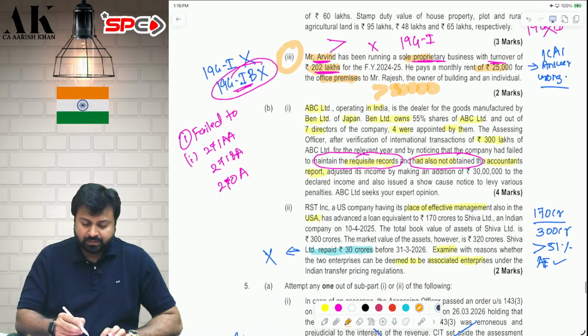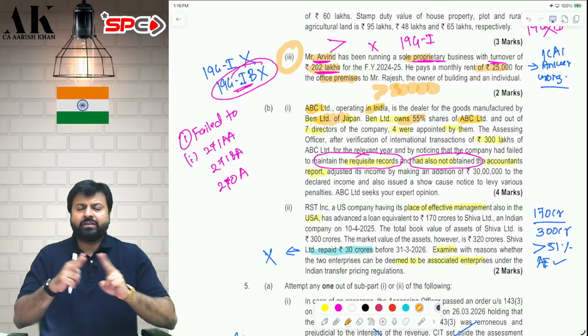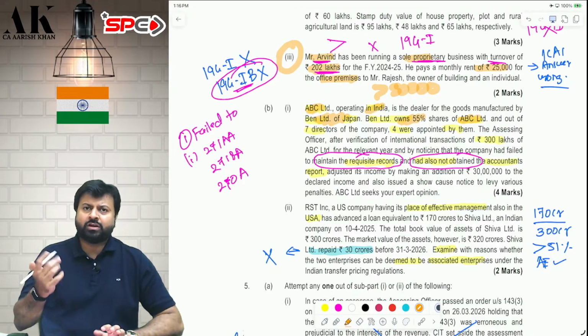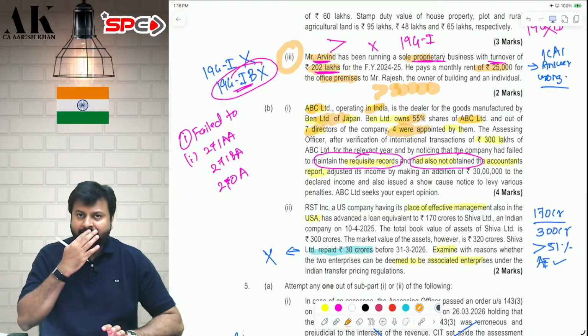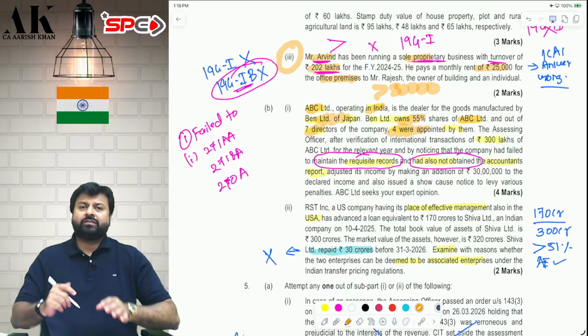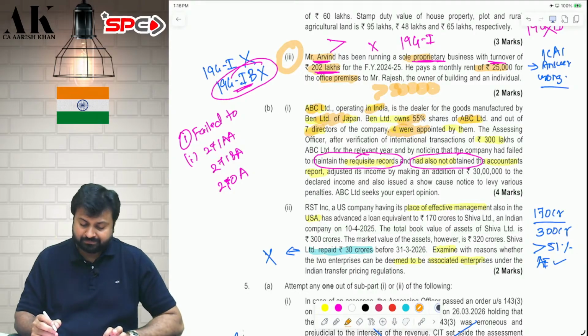Next question. ABC Limited is operating in India and Ben Limited is in Japan. Ben owns 55% shares of ABC. Both of them are deemed to be associated because it is more than 26%. Similarly, out of the 7 directors, 4 are appointed by Ben. Therefore, because of this reason also, both of them are deemed to be associated. Therefore, transfer pricing is applicable.